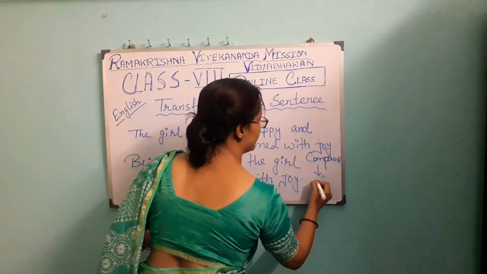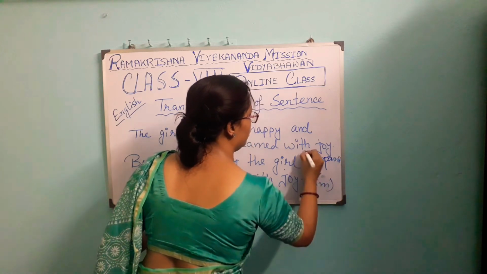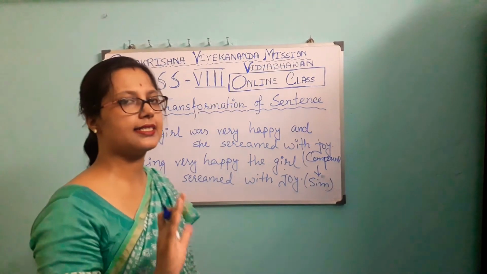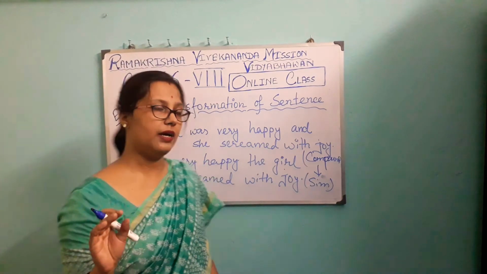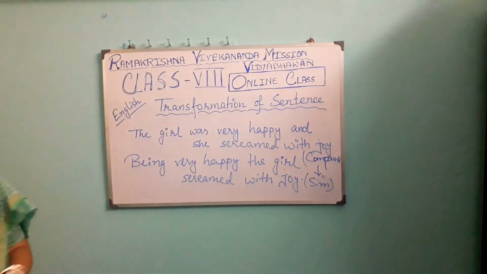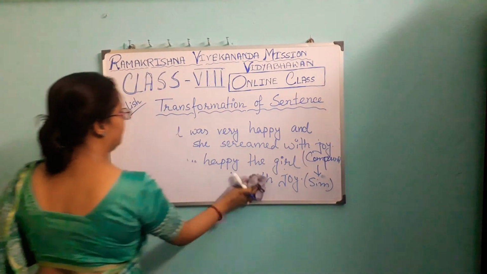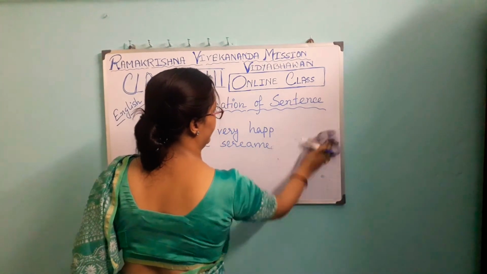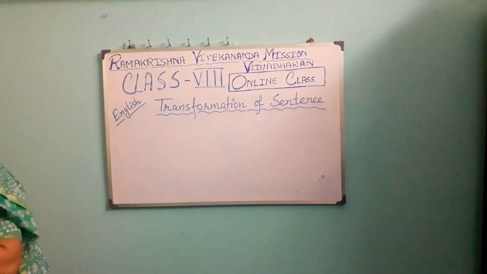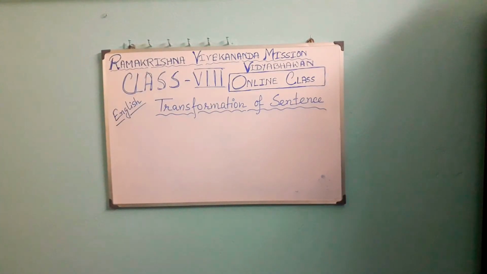So this is the transformation from compound to simple. We have already done four changes: simple to complex, complex to simple, simple to compound, compound to simple. And now the next change is complex to compound, the other pair that is left. Now the next change is complex to compound. Let's have one example of a complex sentence.